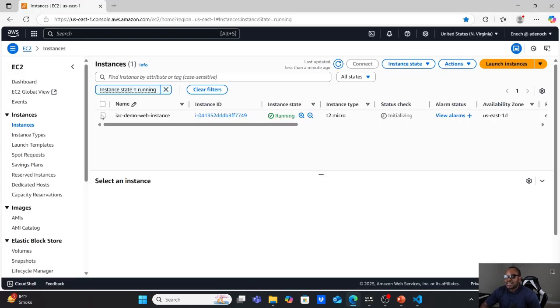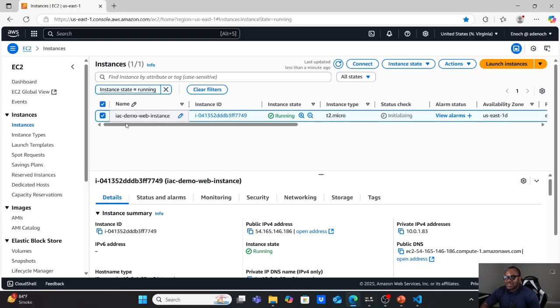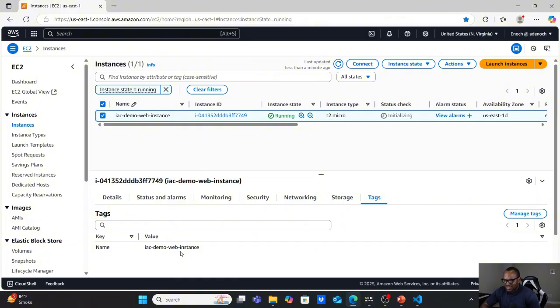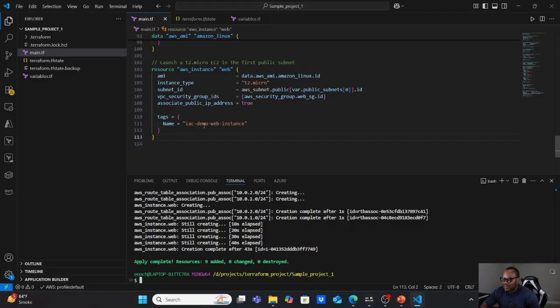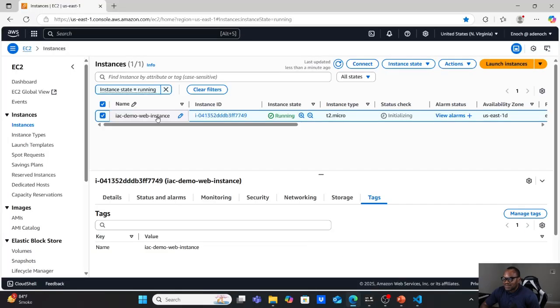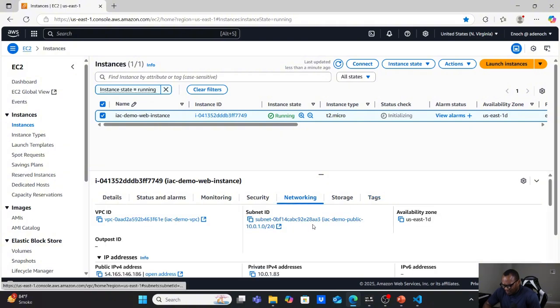Now, these are the resources that have been created. This is the EC2 instance. And if you check the tag, it's the same tag that we gave it, ISC demo web instance. If you check our main.tf, you will see the tag. That's the tag there. So that's to tell you that this is from the Terraform code that has been created. If you check the network, you will see the VPC that we created. You can see the VPC, you can see the subnet, you can see the tag from the VPC. That's exactly what we gave it.